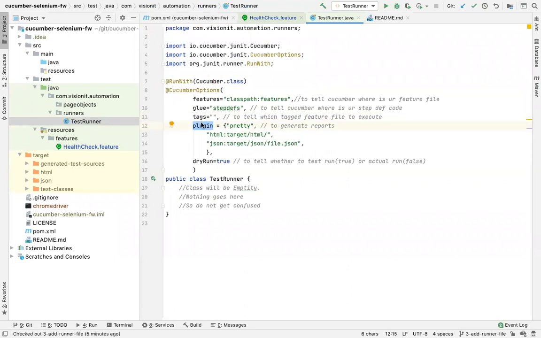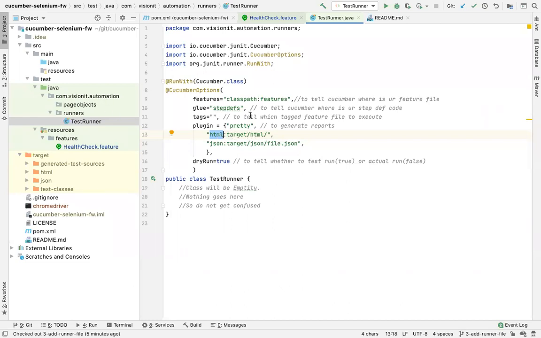Plugin is used as an extension. Usually you use plugin for report generation. So I'm saying when Cucumber runs, Cucumber should generate two reports. One is HTML, second is JSON. For JSON, right now we don't have any use, but for HTML we want this to generate an HTML report. So for that you will write here HTML target HTML.